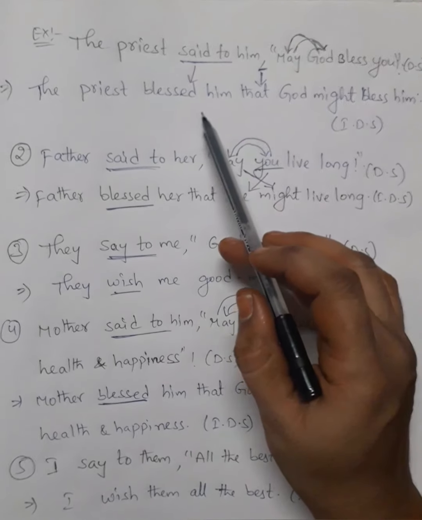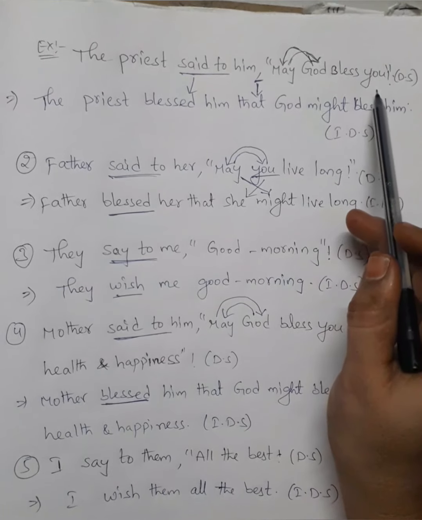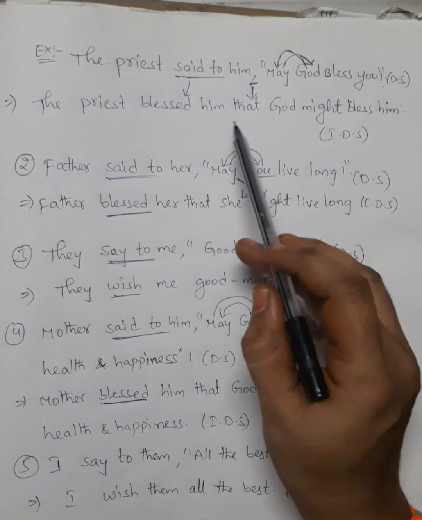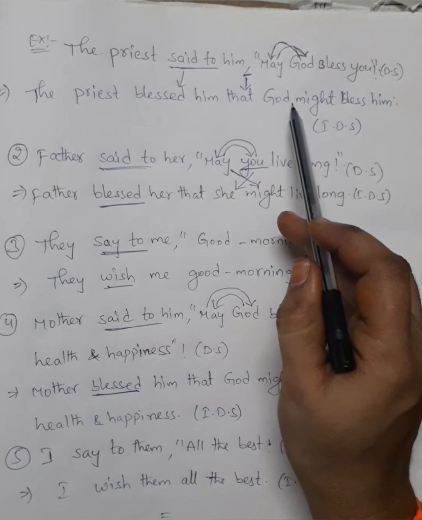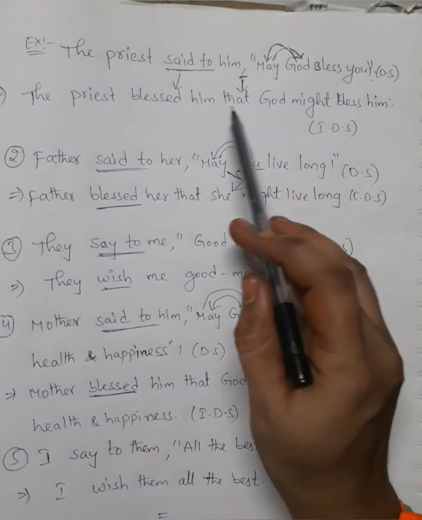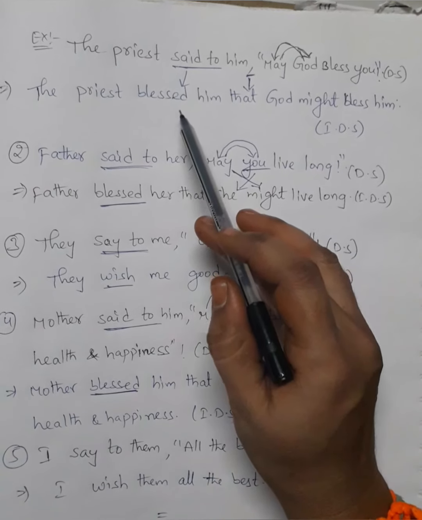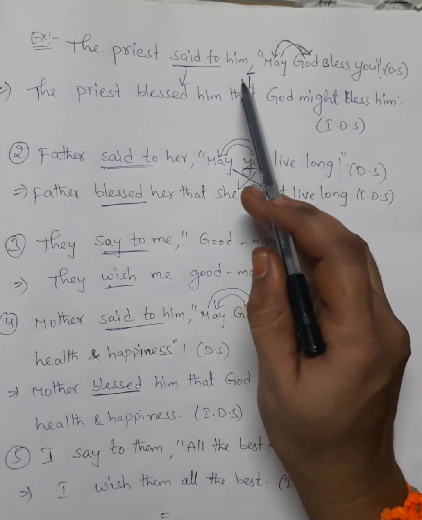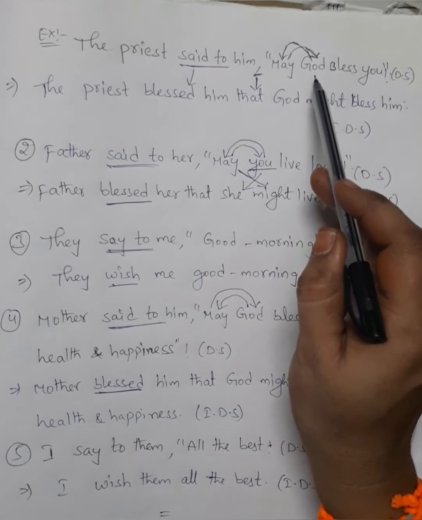For example, the priest said to him, may God bless you. It's a direct speech. The priest blessed him that God might bless him. Here it's an indirect speech. Here said to becomes blessed, the comma becomes that, and we will exchange the places.